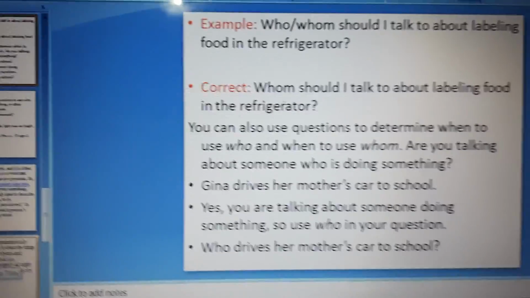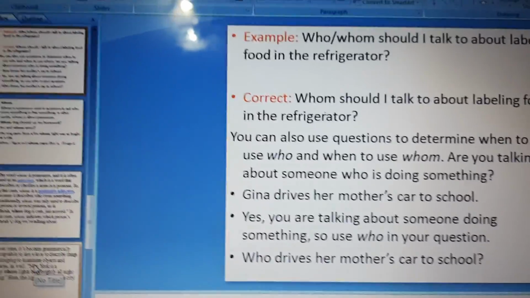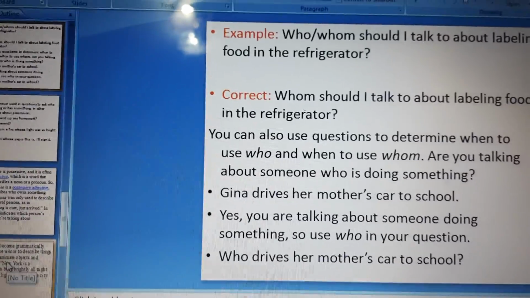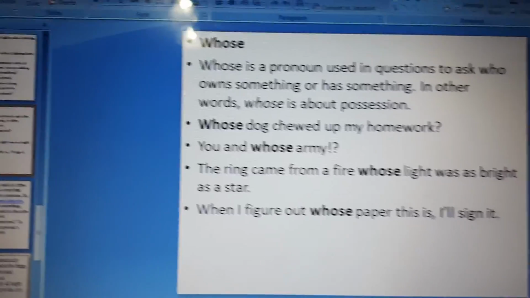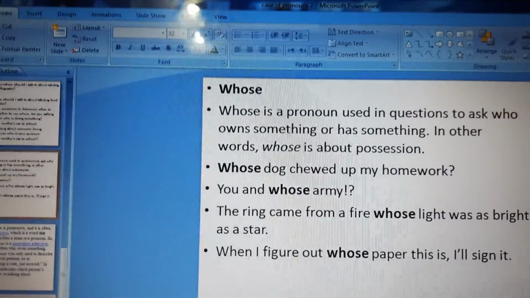Okay, I'm going to ask you a question about who and whom. I'm going to send you a worksheet to understand. I want to see if you understand that or not. Okay, whose? What do you think about whose? Just think about it for a minute.